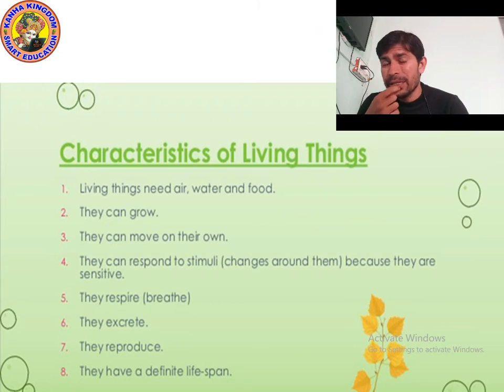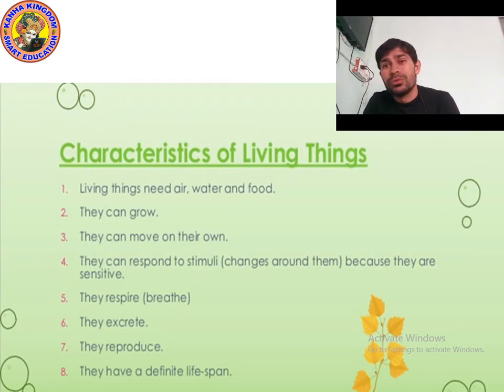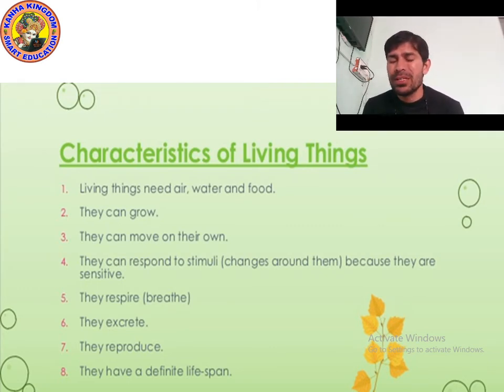Next is they respire. Yes, they breathe in. We all breathe oxygen. Yes. We all need oxygen to live, to survive. They reproduce. Yes. They reproduce means they give birth to babies. Next point is they have a definite lifespan. Yes, everyone has a fixed lifespan.